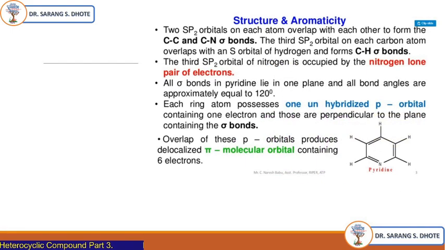Now structure and aromaticity. This pyridine is again aromatic in nature. Why is it aromatic in nature? Because it follows Huckel's rule. Because this system contains a total of 6 electrons. Due to the presence of 6 electrons, which is according to Huckel's rule, this compound is aromatic in nature.